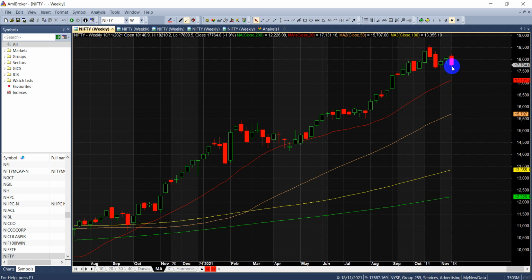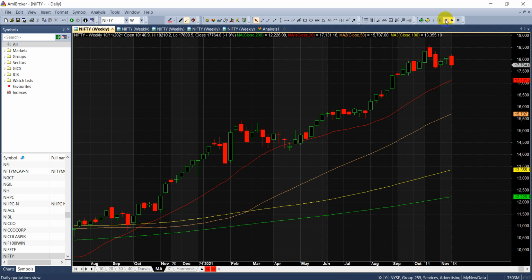So if this low gets breached, which is 17688, we should see a fall all the way down at least 250 points. And if this high, 18210, is breached, then we should see a rally all the way towards the all-time high. So note down these levels. These are very, very important levels because it's an outside bar pattern, a very strong reversal pattern.